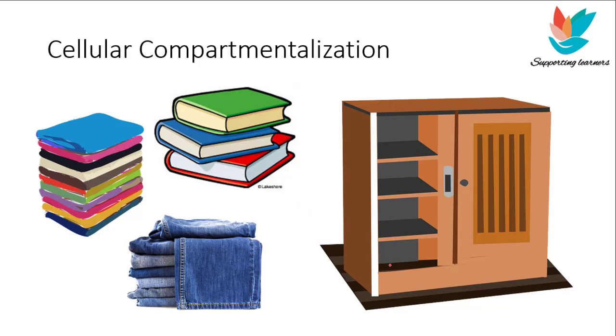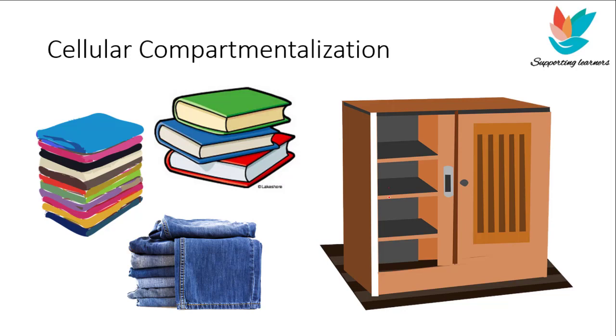For example, you keep your jeans over here, you keep your t-shirts over here and all your books in this shelf. So you have not kept everything randomly inside the cupboard. Instead, you have organized these things on shelves. So what you have done is you have made compartments for different things inside your cupboard. And why have you done this? To keep them in an organized way, so that it is easy for you to find these things as and when you require them, right?